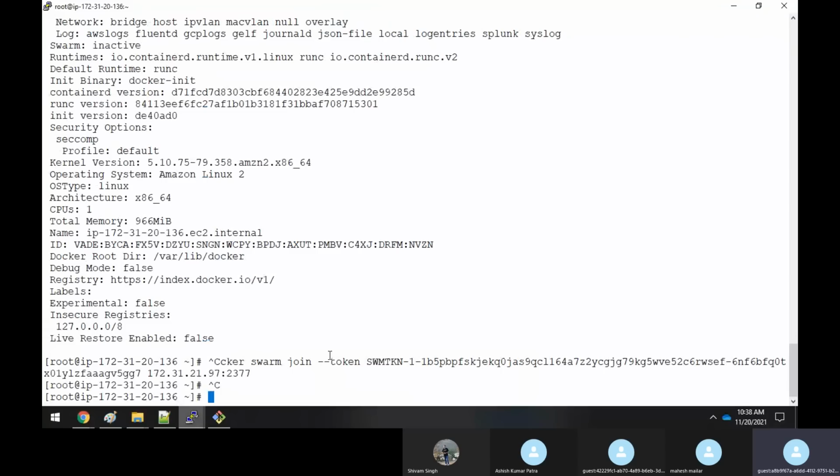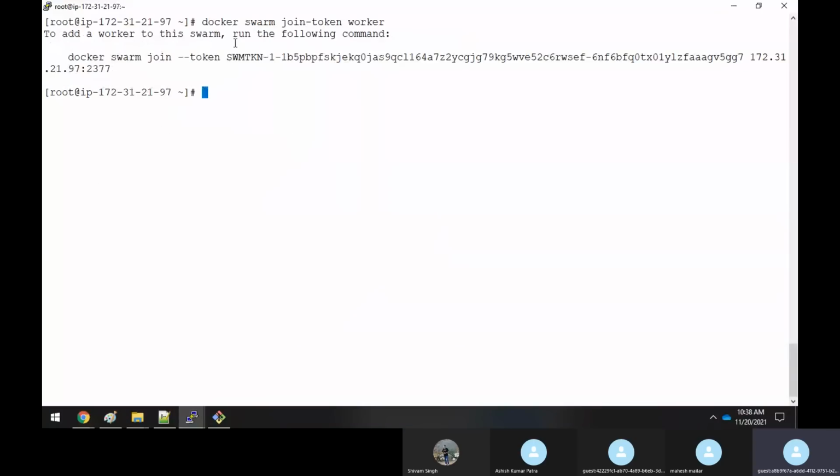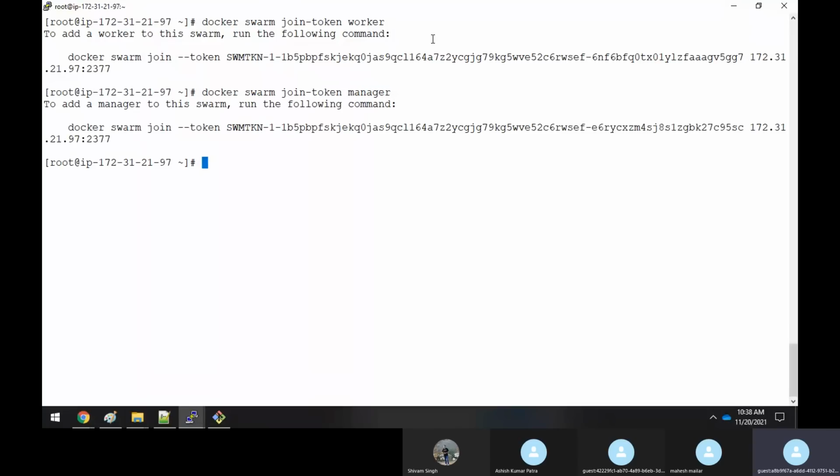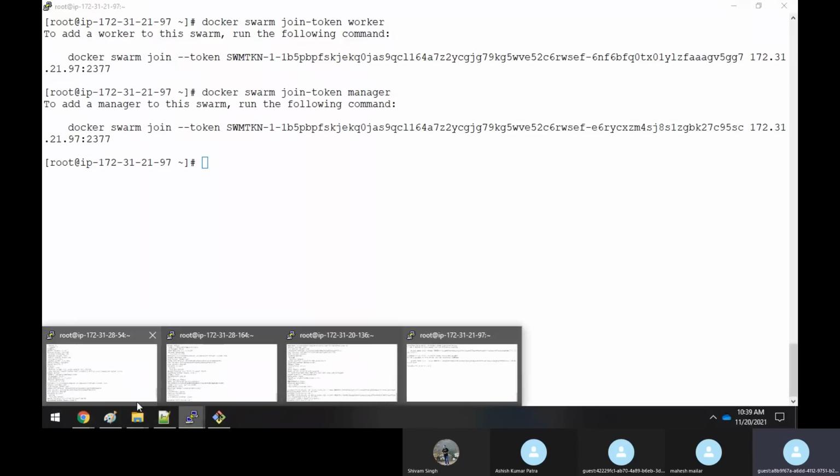Similarly, I want to create a token for the manager itself. Same command, sir, docker swarm join-token. I think here you have to give manager, if I'm not wrong. See, this is the token for a manager. Suppose you say, Rajesh, I want to promote another node as a manager.